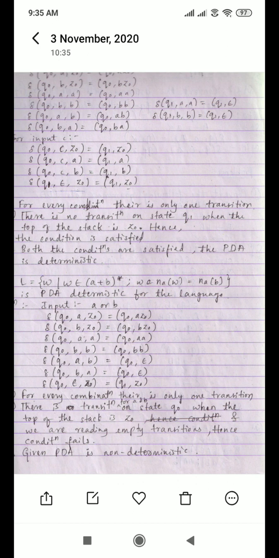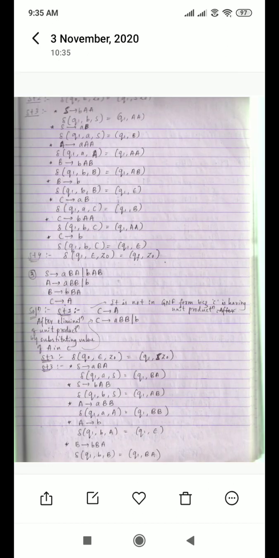Okay, so next we'll see how we are converting our given grammar, CFG, into PDA. Okay, however the given grammar, we are converting into PDA. So the first step states that you need to check whether your given grammar is in GNF form or not. If it is there, no issues. If not, you need to convert the grammar into GNF form.